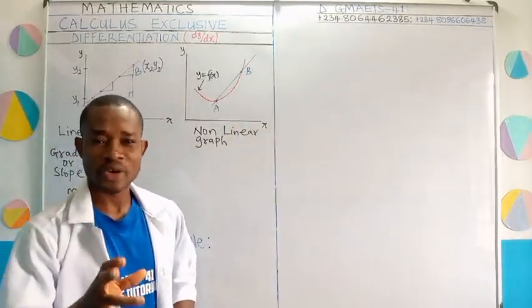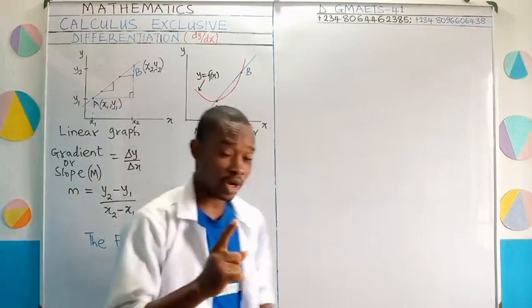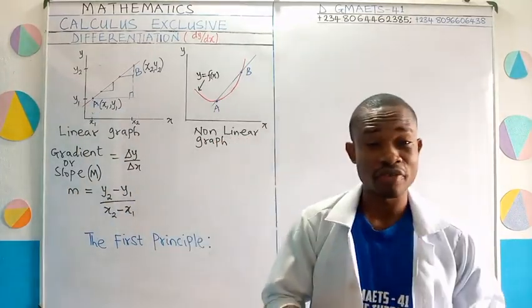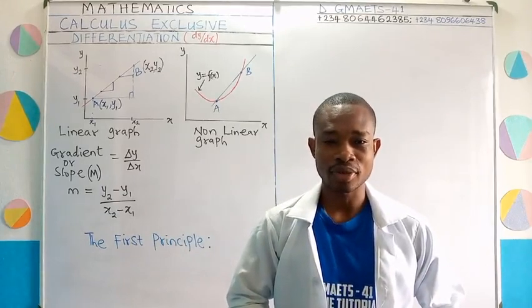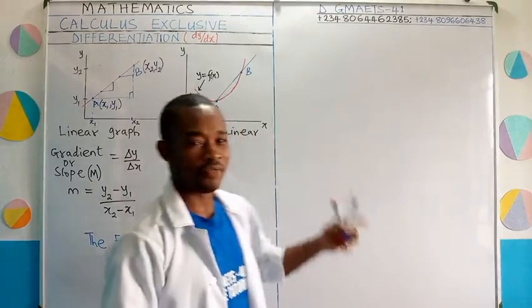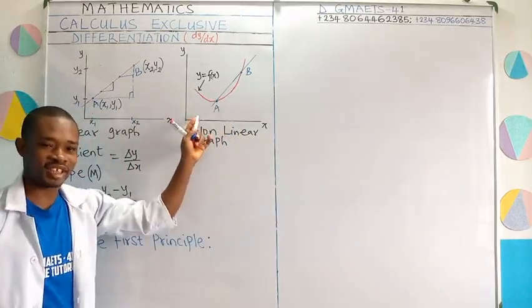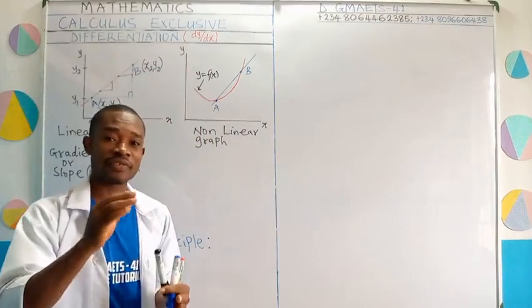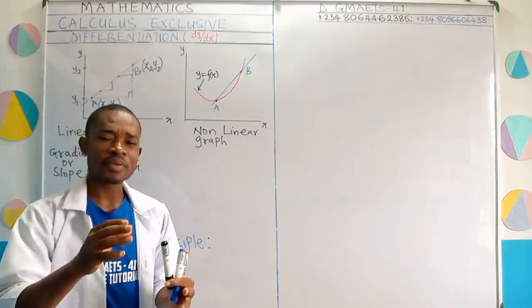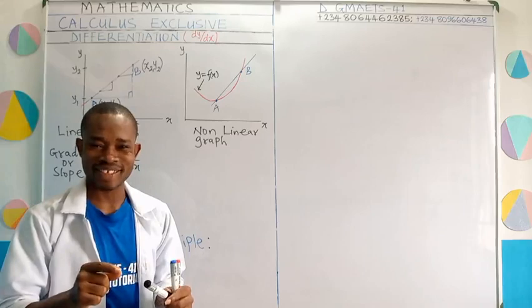The first principle. It is now time we derive that formula in differentiation, a powerful formula known as the first principle. To do that, we're going to focus on this second graph, the nonlinear graph. But as we move on into deriving this first principle, it is important for you to remember something.